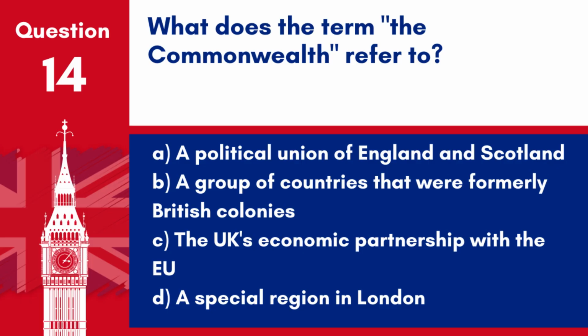Question 14. What does the term the Commonwealth refer to? A. A political union of England and Scotland. B. A group of countries that were formerly British colonies. C. The UK's economic partnership with the EU. D. A special region in London. Answer: B. A group of countries that were formerly British colonies. The Commonwealth refers to an association of countries, most of which were formerly part of the British Empire.